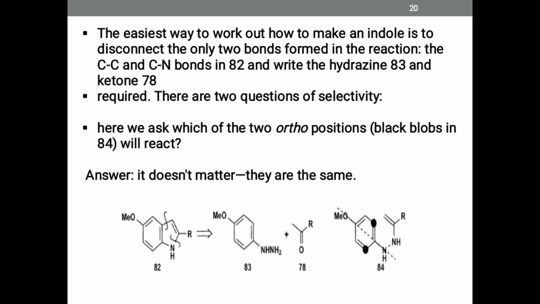The easiest way to work out how to make the indole is to disconnect the only two bonds formed in the reaction, one CC and the other CN. In structure 82, write a hydrazine 83 and a ketone 78. There are two questions of selectivity. Here we ask which of the two ortho positions will react. The answer is it does not matter. Both ortho positions are the same, so anyone can be selected.